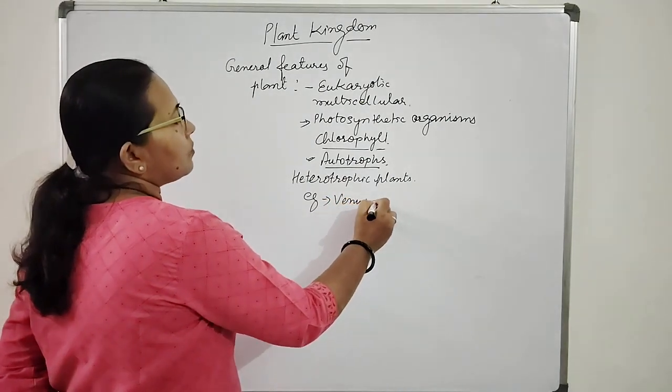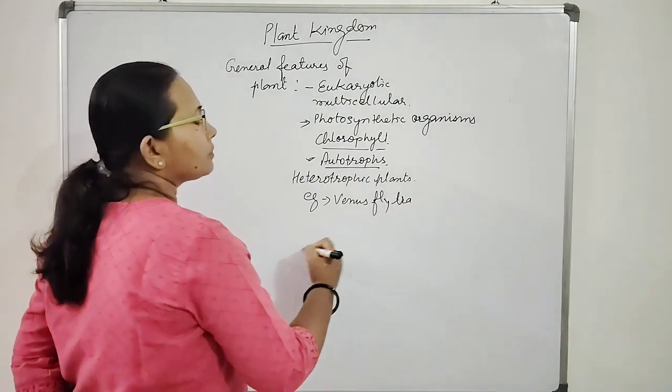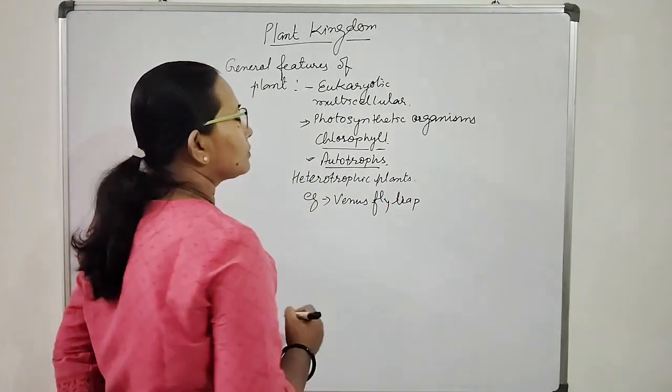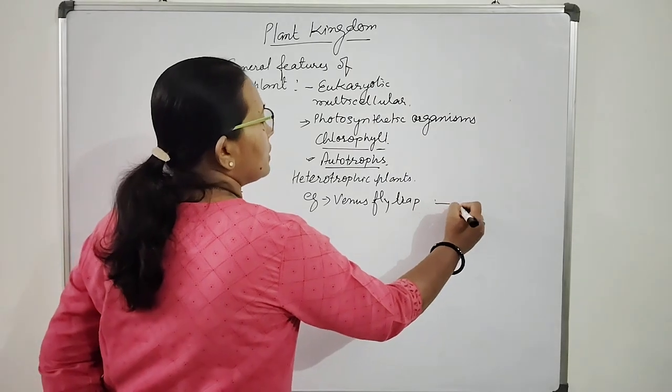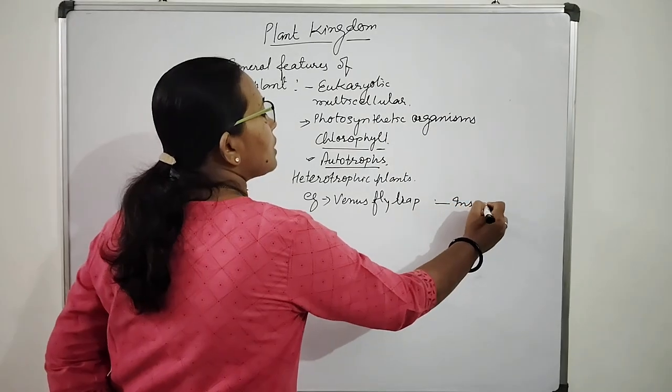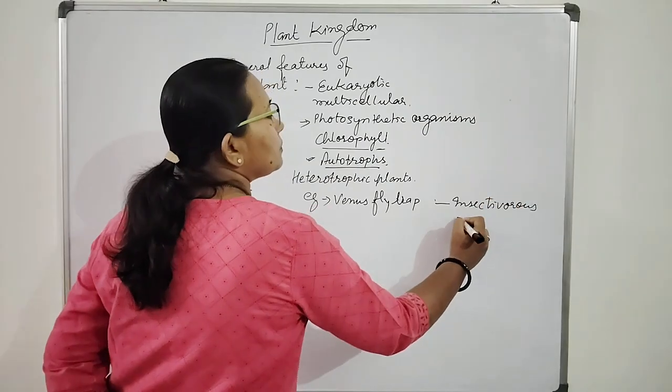Venus flytrap is an insectivorous plant.